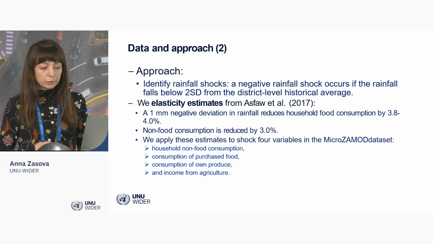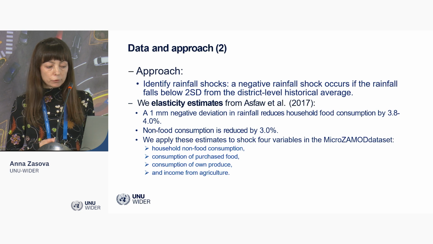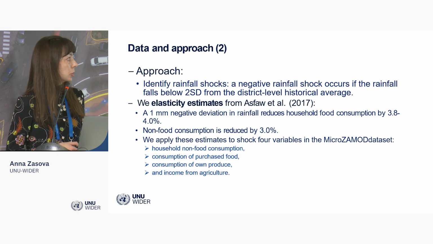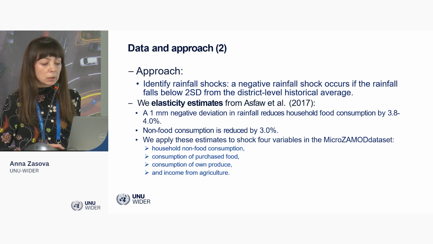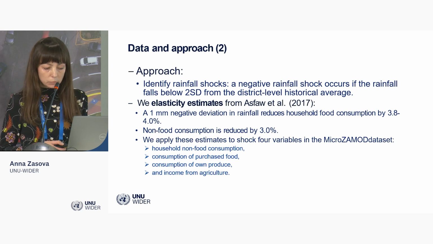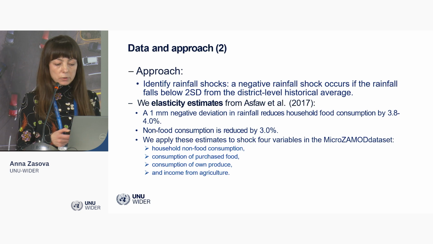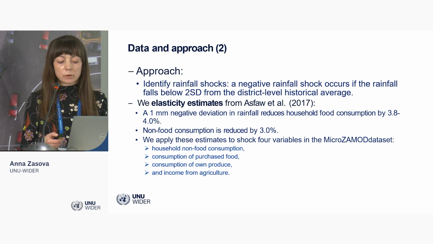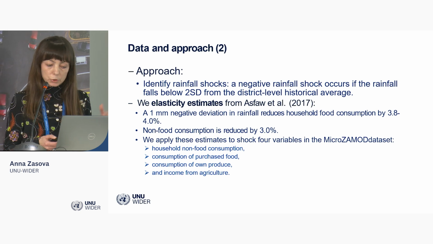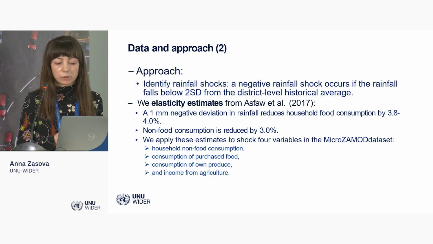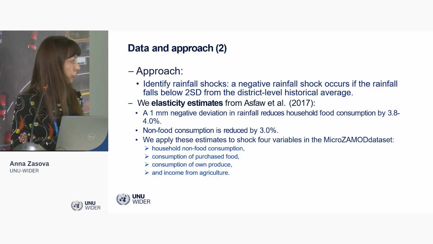And basically, we shock four variables in the model: household non-food consumption, purchased food consumption, own-produced food consumption, and income from agriculture. We construct several scenarios. In some of these scenarios, we shock only some of these variables, but our baseline scenario is the one where we shock all four.